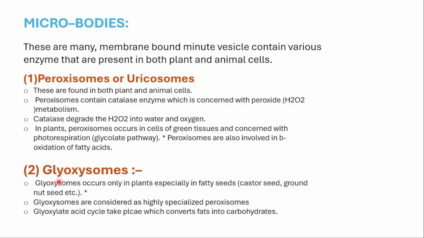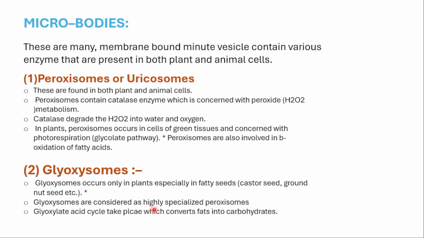Next, one more microbody, that is the glyoxysomes. Glyoxysomes occur only in plants, especially in fatty seeds like groundnuts and castor seeds. So glyoxysomes are only present in plants, they are absent in animals.